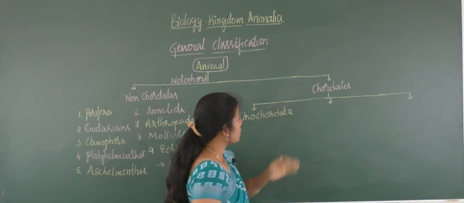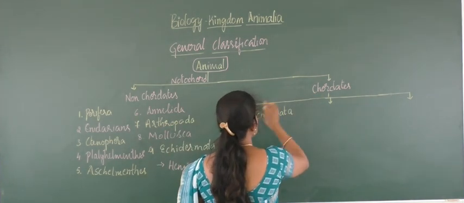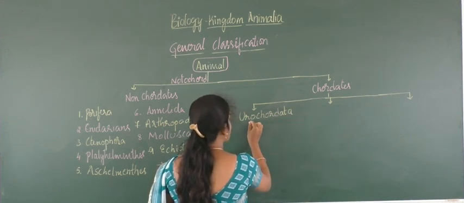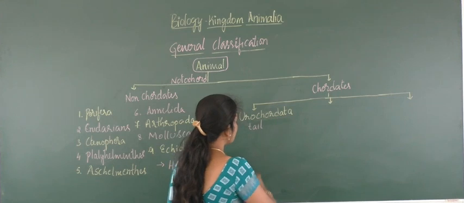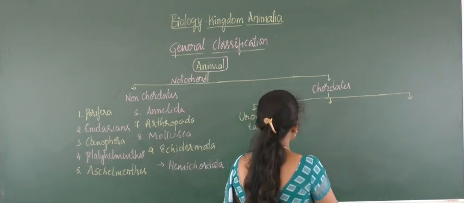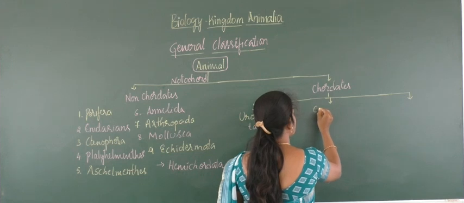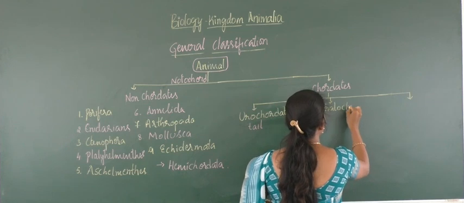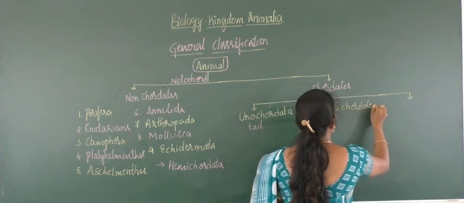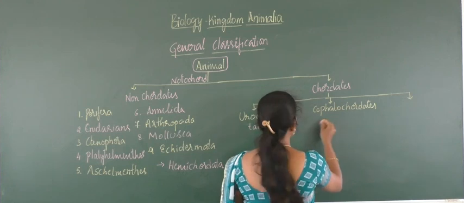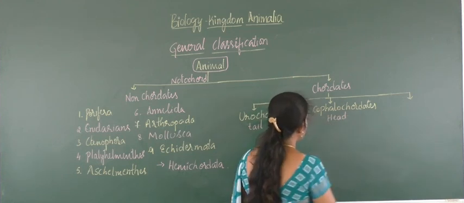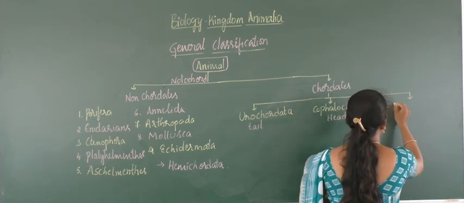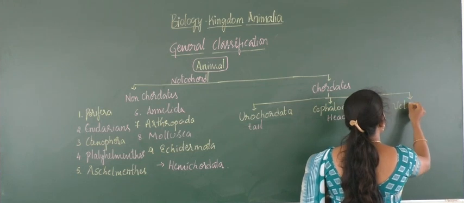So here chordate notochord will be either persistent or it may be present in the short lifespan. The notochord structure will be present in the tail region and are called urochordates, and when it is present in the head region, the word cephalo refers to head, cephalochordates, where the notochord will be present in the head region, and later it will be present throughout the body and throughout its lifespan, and it will be converted into vertebral column.